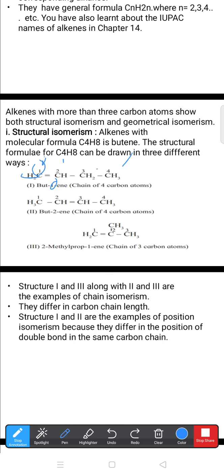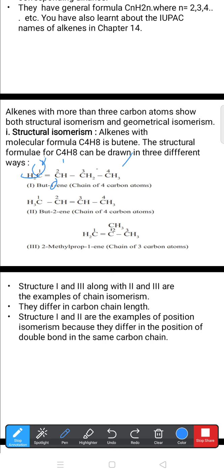That's why its IUPAC name is but-1-ene. So but-1-ene represents four carbons in the chain with a double bond between the first and second carbon. That's why but-1-ene; you may say 1-butene also. Later on, the next structure is CH3CH=CHCH3.